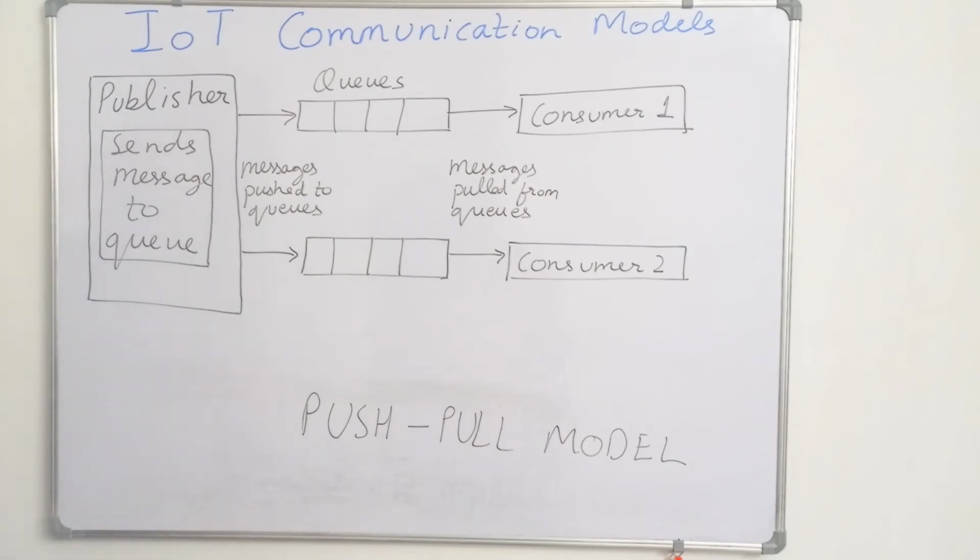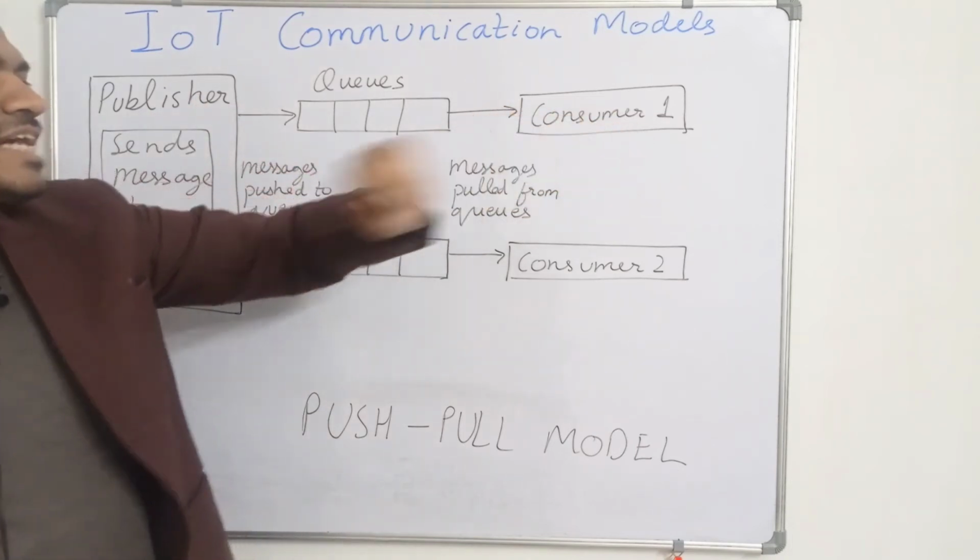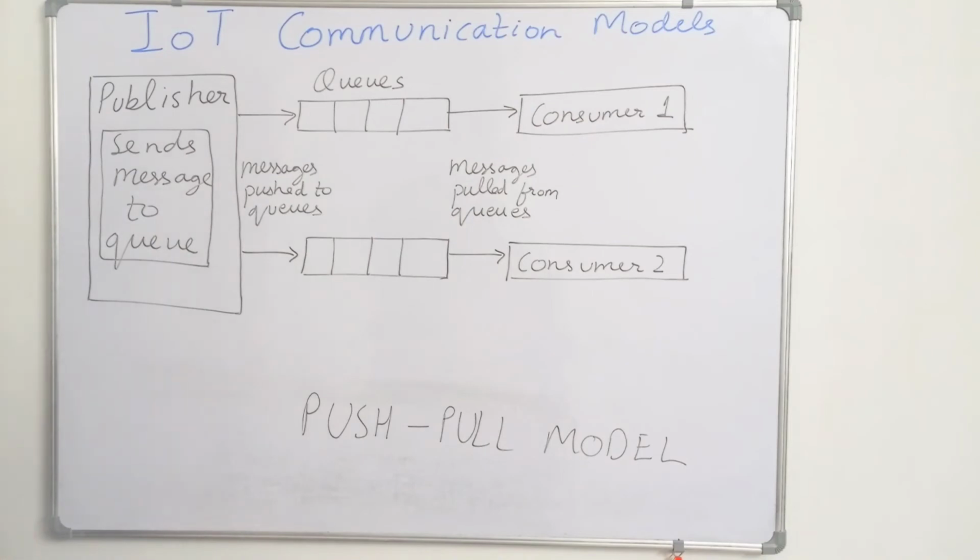This helps in a situation when there is a mismatch between the rate at which the producer is pushing the data and the rate at which the consumer is pulling the data. When there is a mismatch in those rates, the queues are very helpful. So this is the push-pull communication model, the third communication model. Now we will discuss the last one, the exclusive pair communication model.